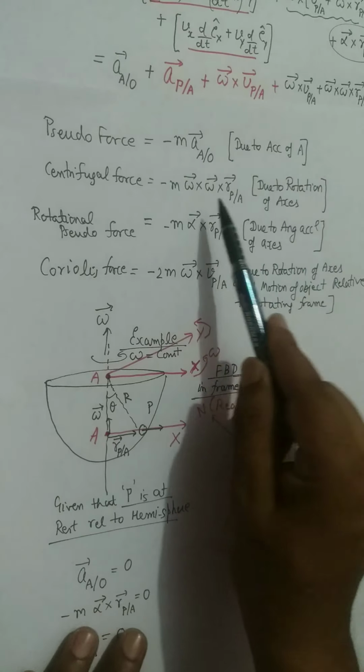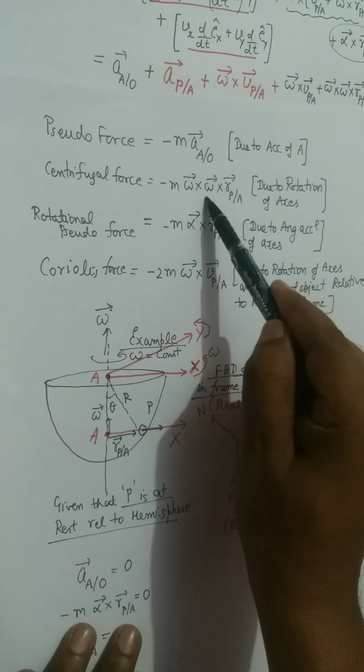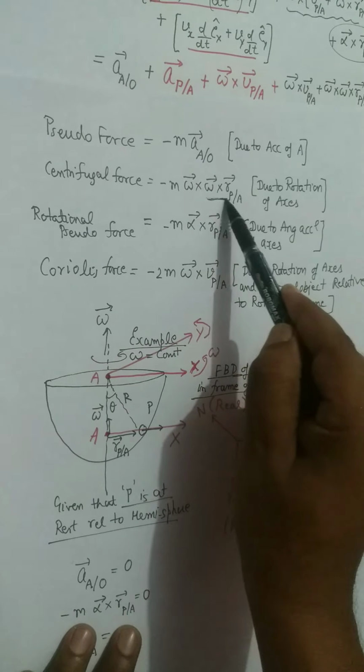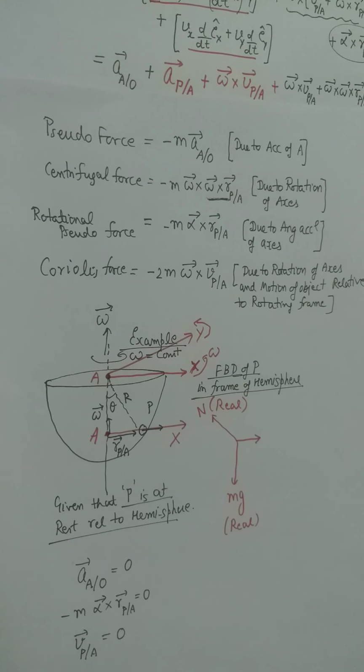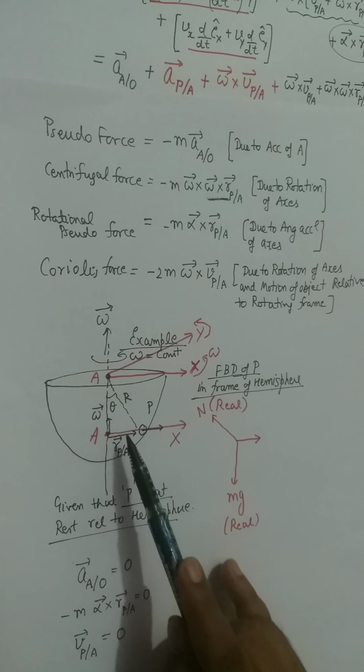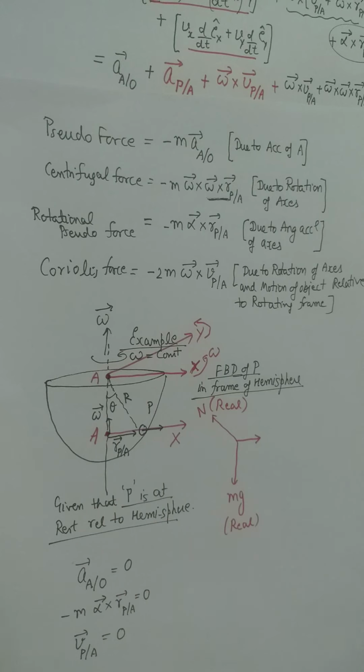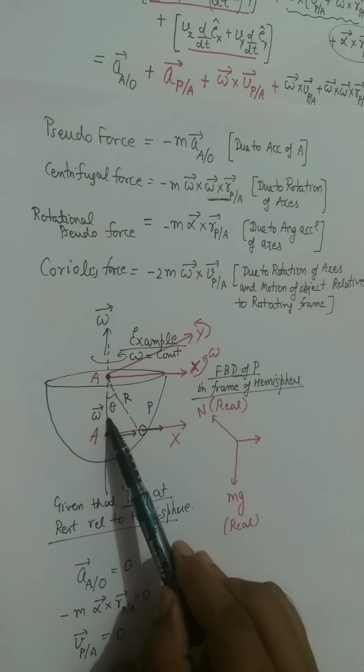So you will find out omega cross r first. And when you find omega cross r, you find it by the screw method or right hand method.